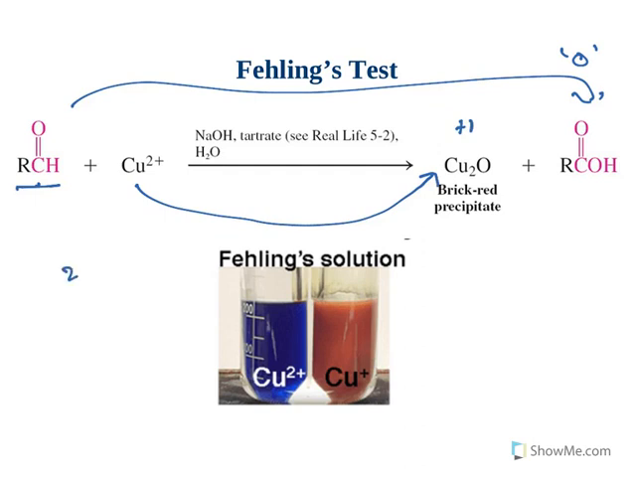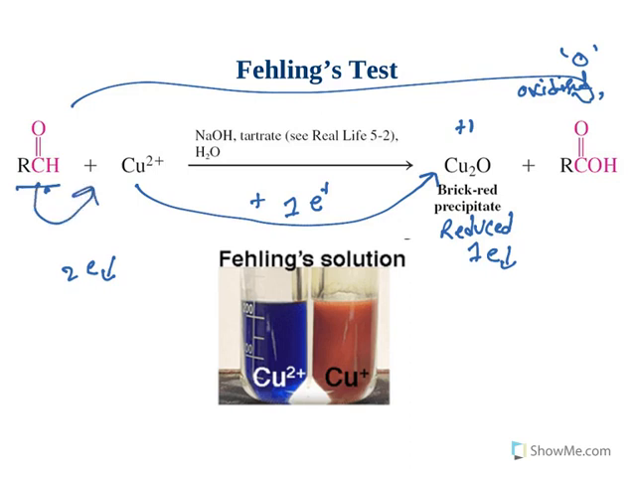2+ means 2 electrons lost. 1+ means 1 electron is lost. That means addition of 1 electron is taking place. Addition of electron is reduction. That means copper is reduced, whereas the aldehyde is oxidized. So usually this is a kind of oxidoreduction test. The aldehyde is oxidized but copper is reduced. Why copper is reduced? Because of this aldehyde it is reduced.